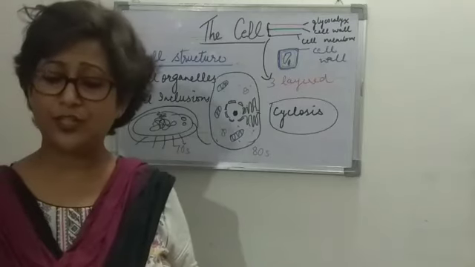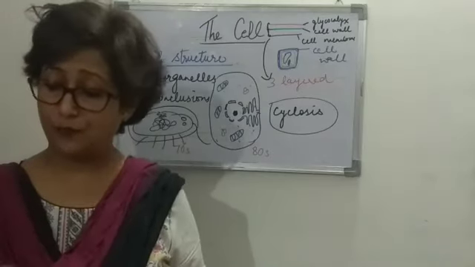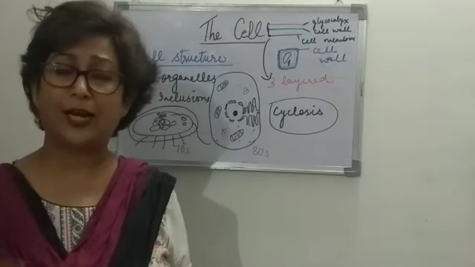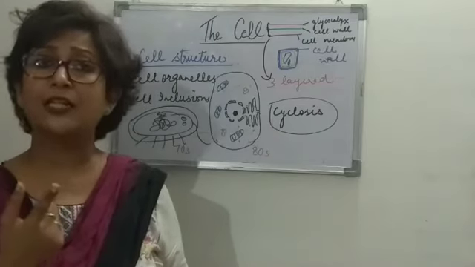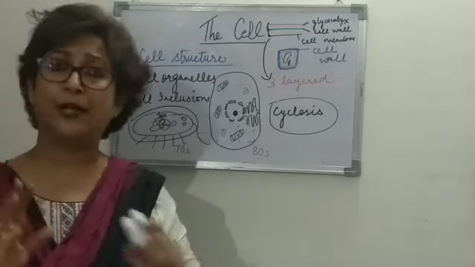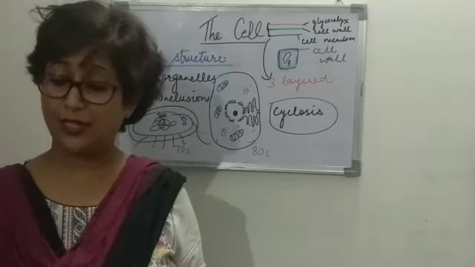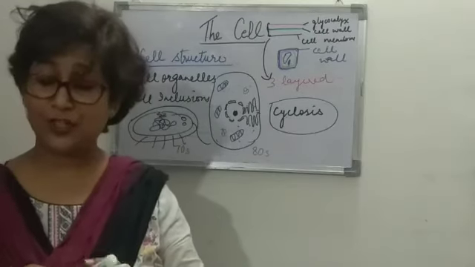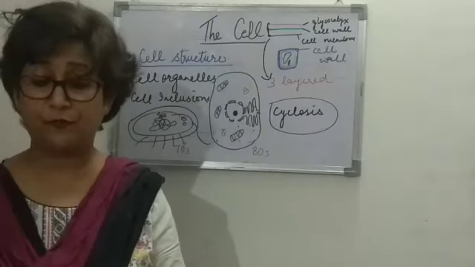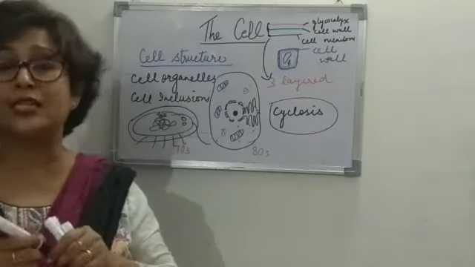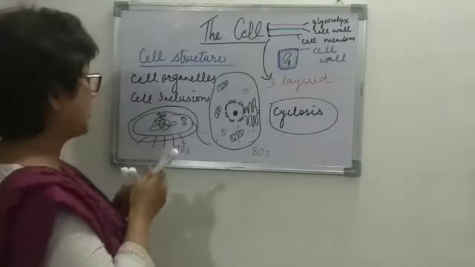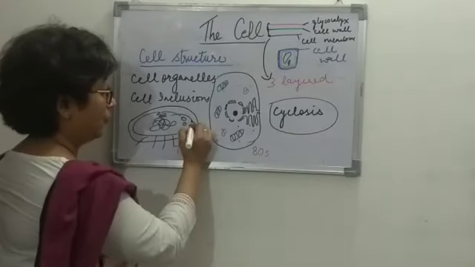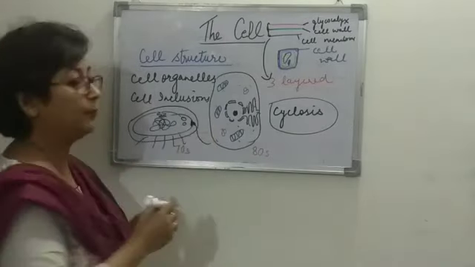Bacteria show a range in the number and arrangement of flagella, but the bacterial flagellum is, as I told you, a single stranded structure as compared to the 11 strands of the eukaryotic cell flagella, right? So the bacterial flagellum consists of three parts: the filament, the hook, and the basal body, right? So the basal body would be here, that would be the hook part, and this is the filament part, right?